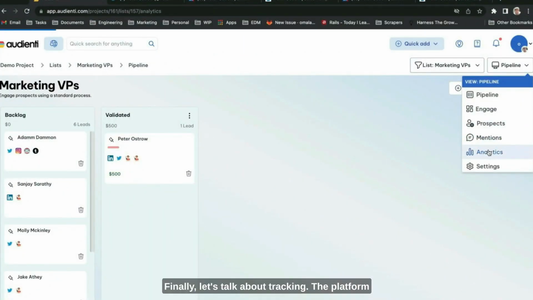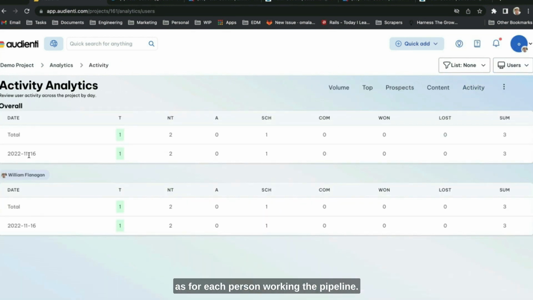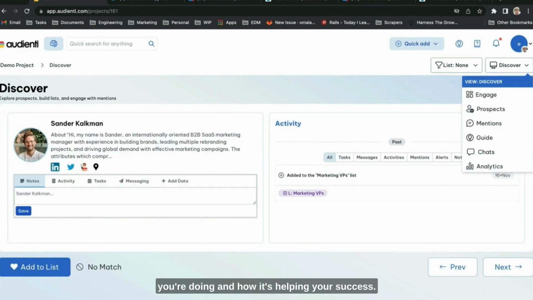Finally, let's talk about tracking. The platform helps you know how you're doing. You can see in real time key activity metrics for your pipeline, as well as for each person working the pipeline. From this, it's really easy to understand the work you're doing and how it's helping your success.